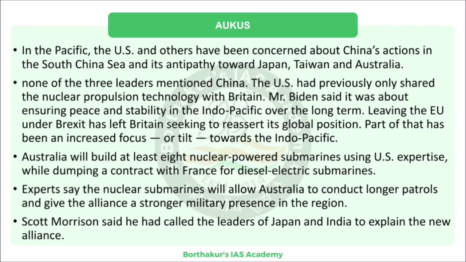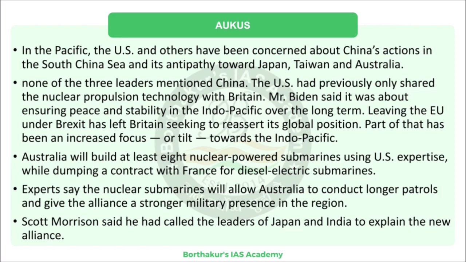And what was the fallout of this agreement or this alliance? The agreement for building conventional diesel electric submarines that Australia had with France is going to be nixed. Right, that is one thing. Second, the Australian Prime Minister has also called leaders of both India and Japan to explain the new alliance.